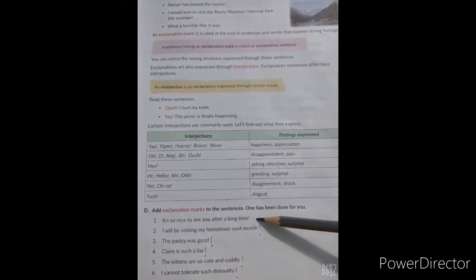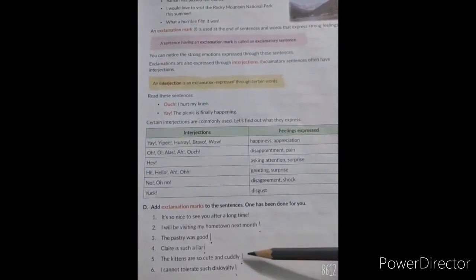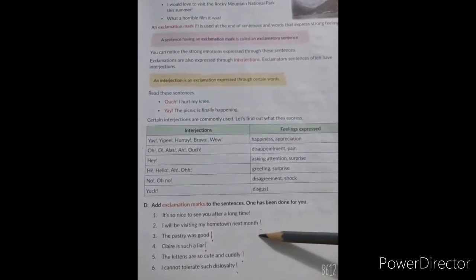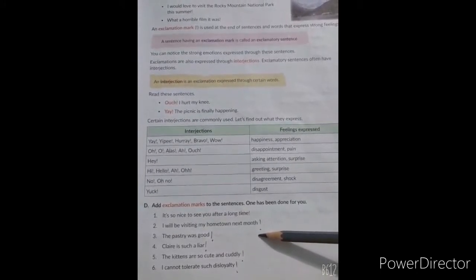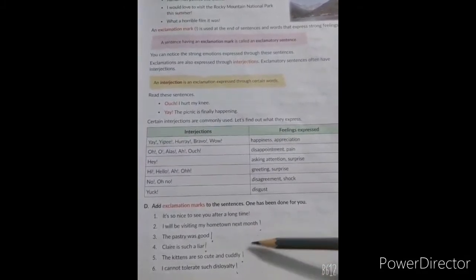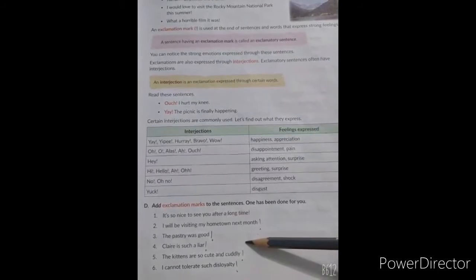So we have to put an interjection sign at the end of each sentence. One has been done. Number 2, I will be visiting my hometown next month. So it is a feeling of excitement, so interjection sign.